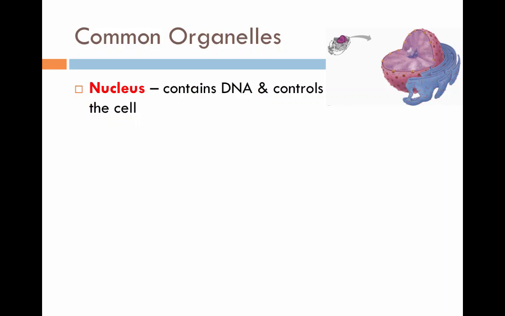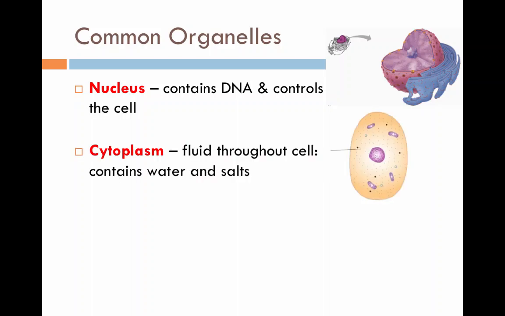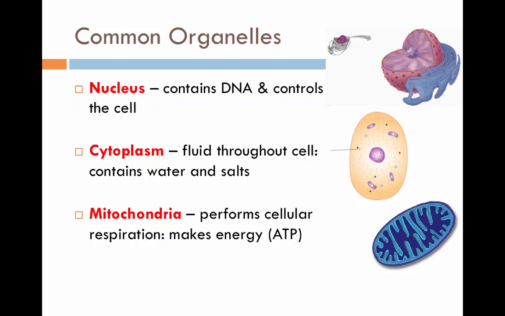The most important organelle that we just talked about is the nucleus. The nucleus contains DNA, which is the genetic information of the cell, and controls the cell. Cytoplasm is the fluid throughout the cell. It's like a jelly-like, water-like substance that contains a bunch of water and some salts. The mitochondria is in every single eukaryotic cell. It performs cellular respiration, which takes glucose, breaks it down, and makes ATP, which is the energy of the cell.